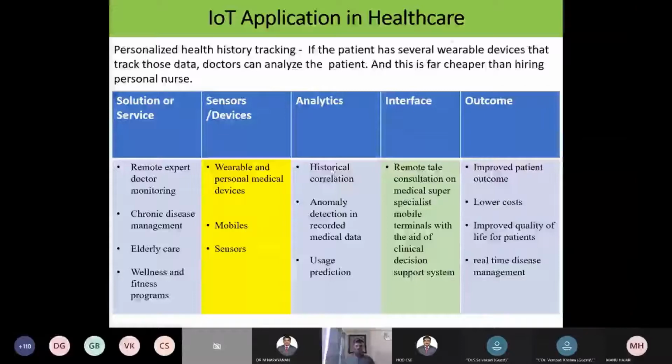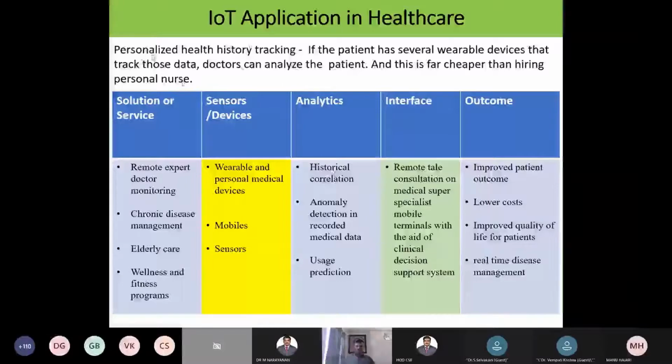IoT application in healthcare: personalized health history tracking system. You see that in the future, you will get a personalized health history tracking system also. With the help of the system, if the patient has several wearable devices that track the data, doctors can analyze the patient, and this is far cheaper than hiring a personal nurse.